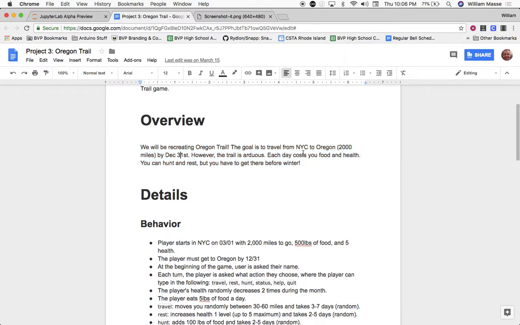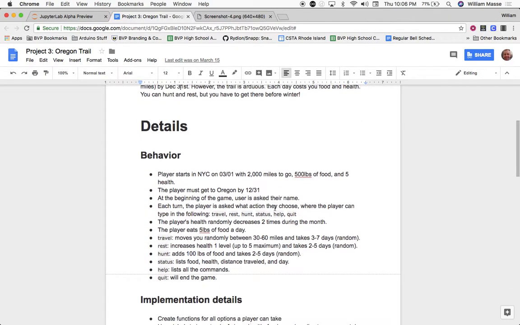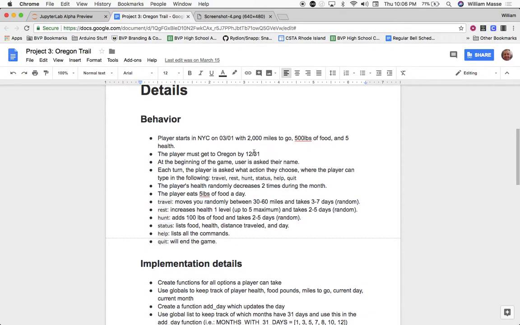Every day that goes by is going to use up food. Some days are going to use up your health. You can hunt and rest to regain food and health, but you have to make the trip before winter. So you have to make sure you keep moving. This is the way that our game's going to work. We're going to start in New York City, meaning we're going to have 2,000 miles to make it to Oregon. And we're going to start on March the 1st. You get to start off with 500 pounds of food, and you get 5 health. And we have to make it to Oregon by December 31st.